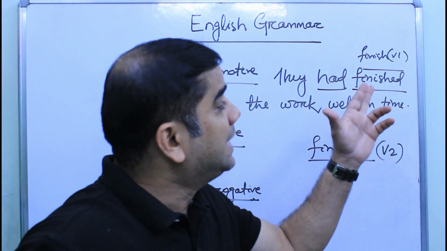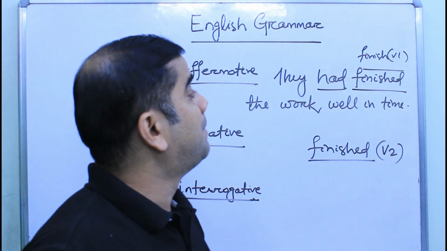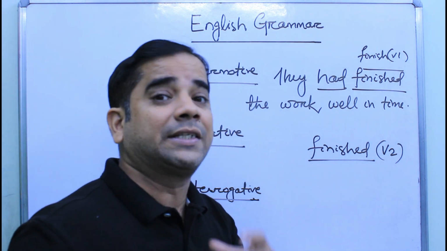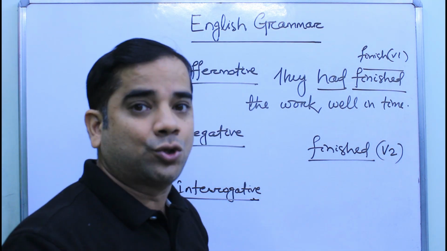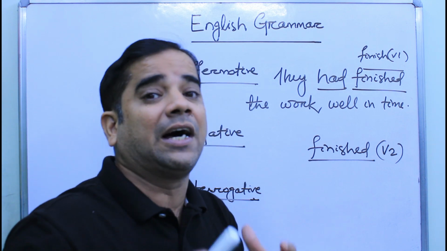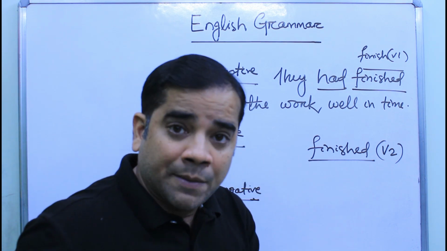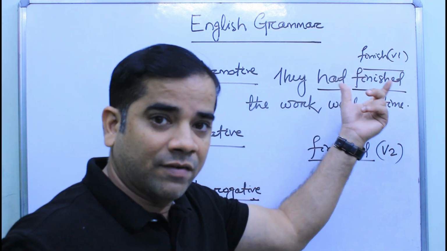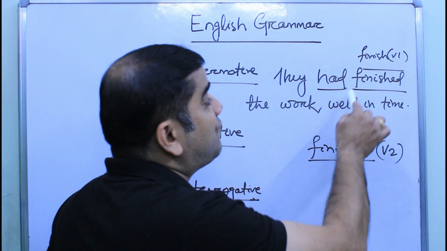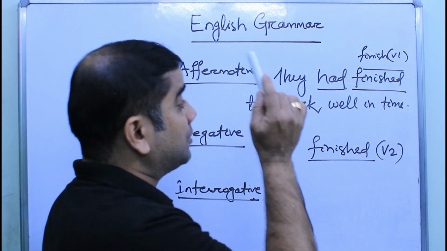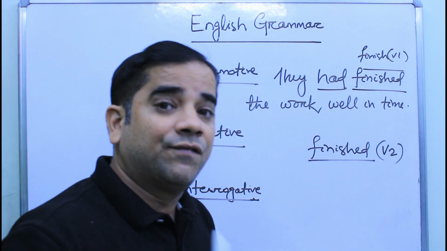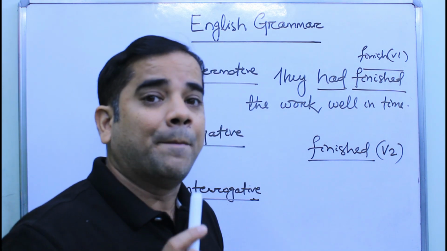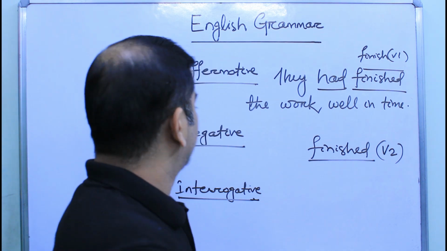Otherwise, if I look into the formation of the main verb, that is finished, it is used in the V2 or the simple past tense as well. So we cannot say whether the tense is in simple past tense or past perfect tense only by seeing the main verb. We need to go for the helping verb as well. After seeing the helping verb, we can confirm whether the sentence is in simple past tense or past perfect tense. Okay?